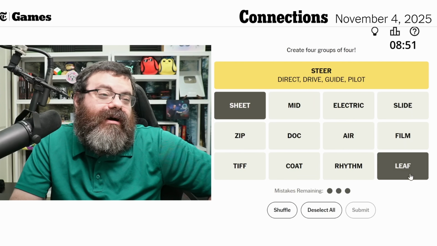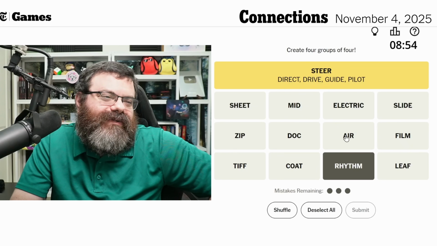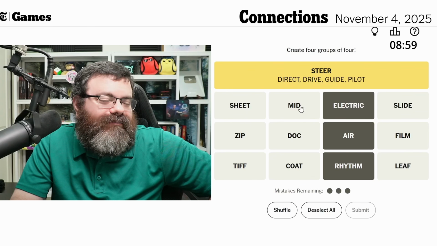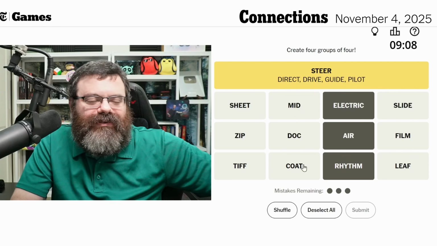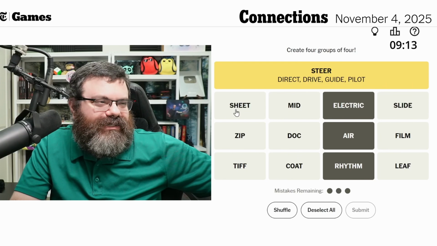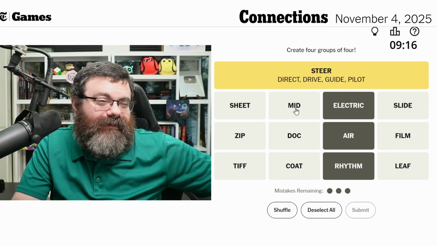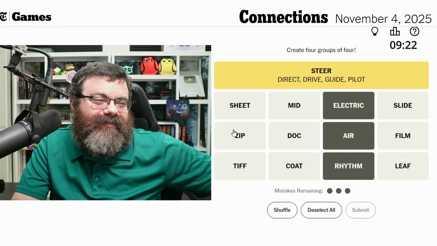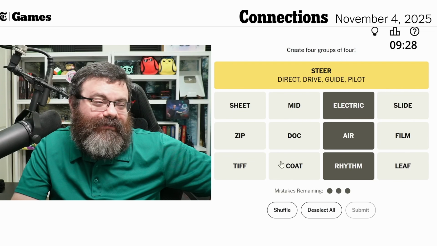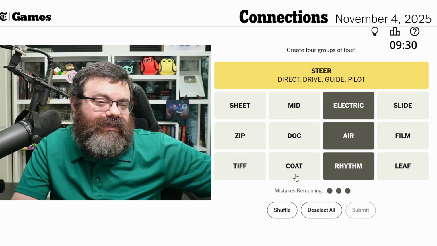Air. Oh, guitar. It's blank guitar. Rhythm. Types of guitars. Rhythm guitar, air guitar, electric guitar. And, oh, what's our other guitar? Mid guitar, dock guitar, cook guitar, leaf guitar, tiff guitar, zip guitar, sheet guitar. I don't know the 4th guitar. Okay, sheet guitar. I don't think so. Mid guitar. I really don't think so. Slide guitar. Zip guitar. Dock guitar. I can't even say this anymore. Film guitar. Tiff guitar. Coat guitar and leaf guitar.